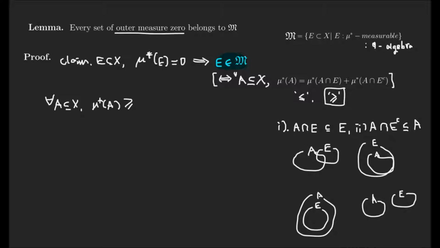For example, A intersection E is a subset of E, and A intersection complement E is a subset of A. When A is a subset of E, A intersection E is A, and A intersection complement E is an empty set.